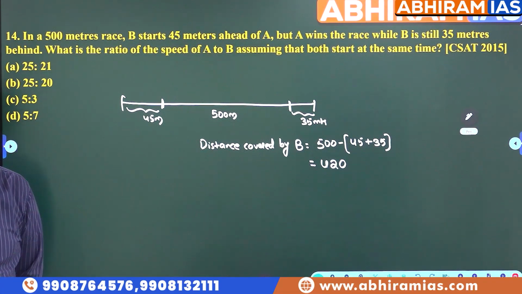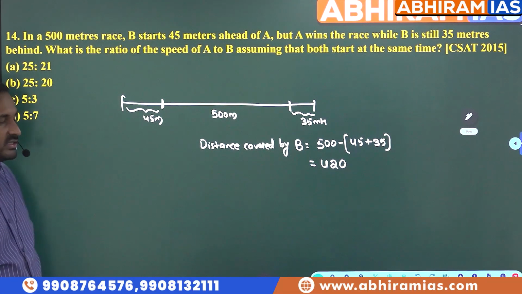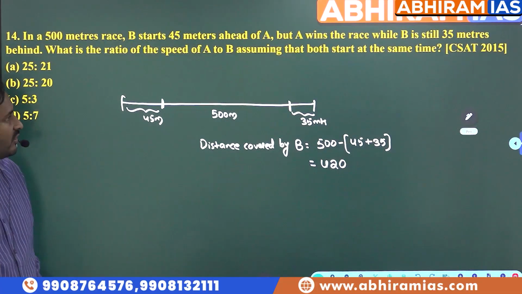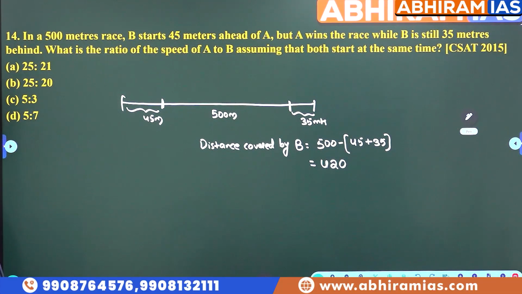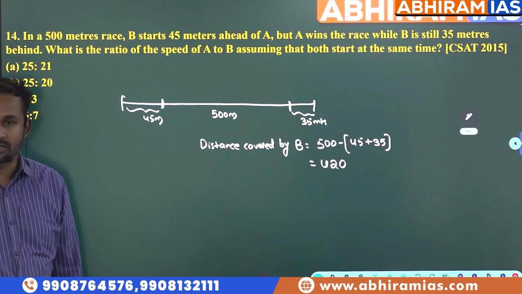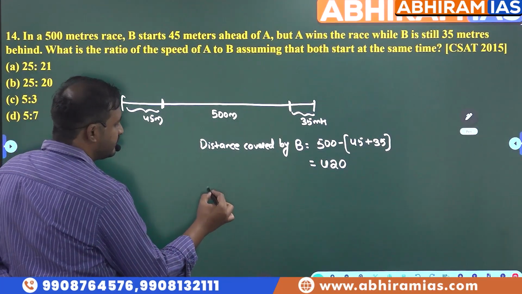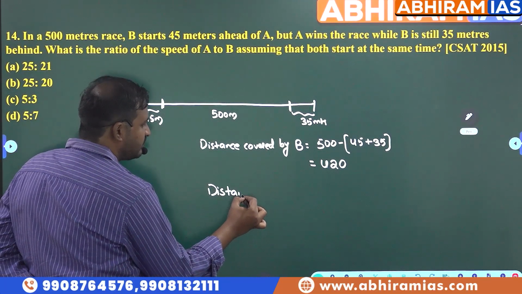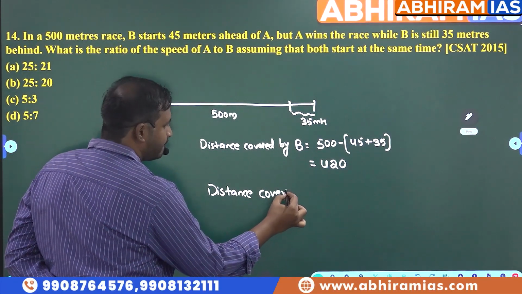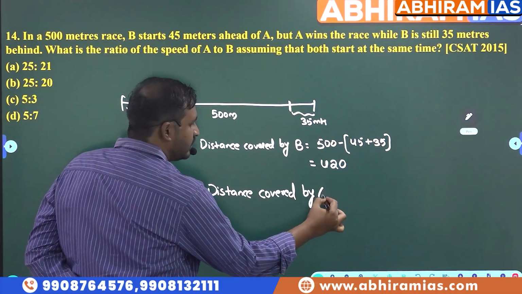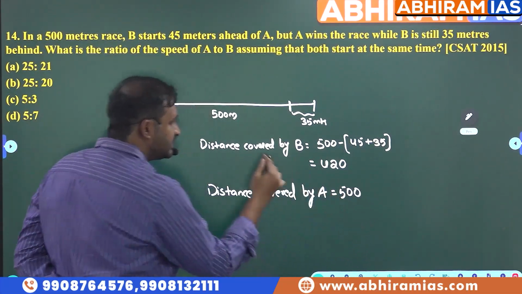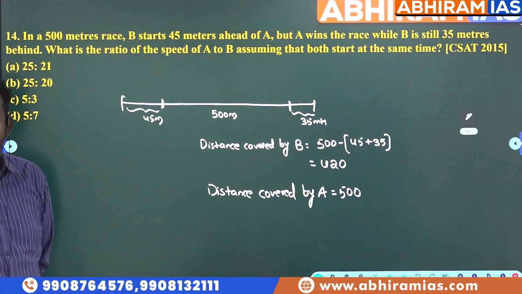Both are starting at the same time, right? Now they are asking us what is the ratio of their speeds. A is covering how much distance? Distance covered by A is 500 meters and distance covered by B is 420 meters.